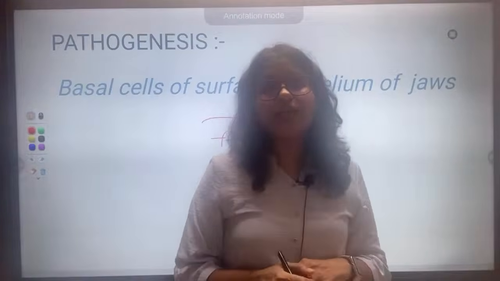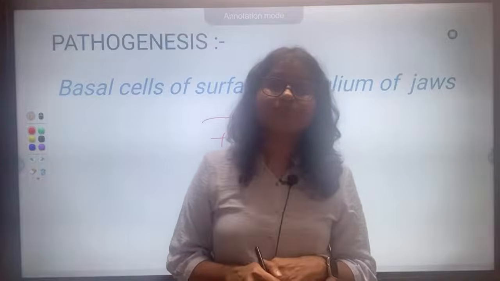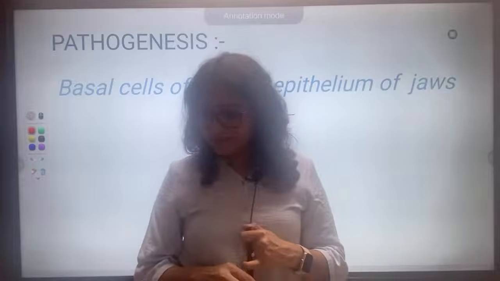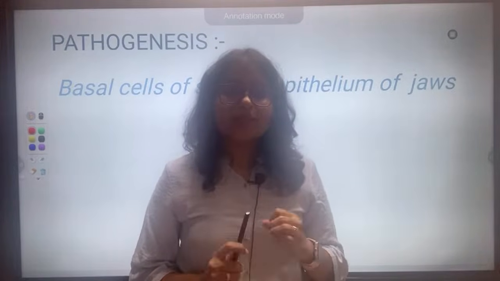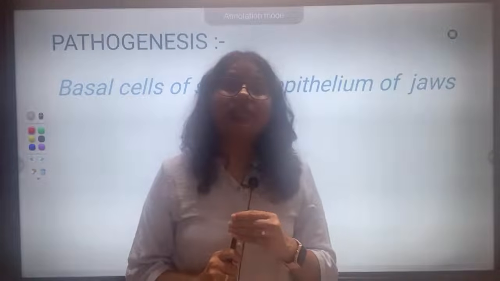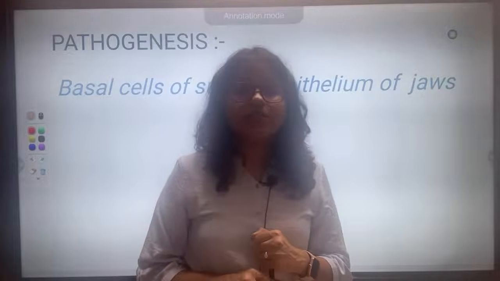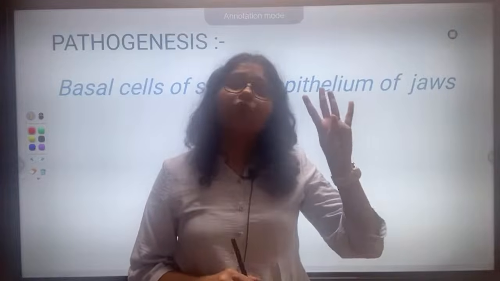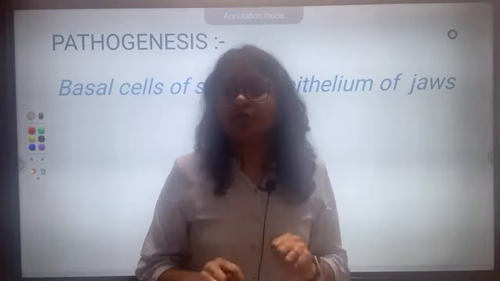the third one that we saw, or what I told you about, third tissue of origin. The third tissue of origin was some kind of disturbance in the enamel organ. Okay, so some kind of disturbance in the enamel, that is the third. And what is the fourth? Fourth is basal cells of the epithelium. That's it. So 4 tissues of origin we have seen.